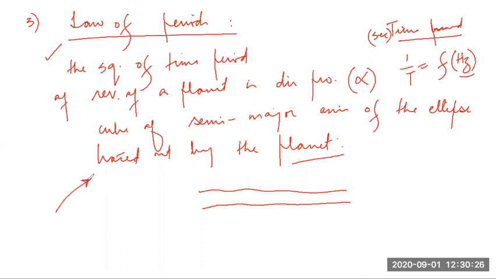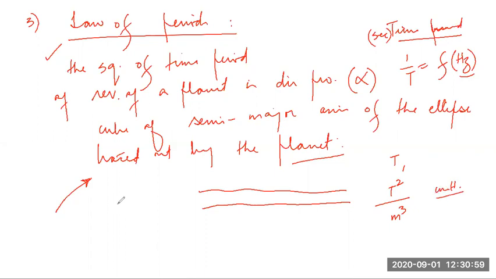We're going to take that data, and in the data, time period is given, and the semi-major axis is also given. So we'll take the cube of semi-major axis, and we'll take the square of time period, and we're going to see the square of time period divided by cube of semi-major axis. Let's say that is m. That would be a constant.